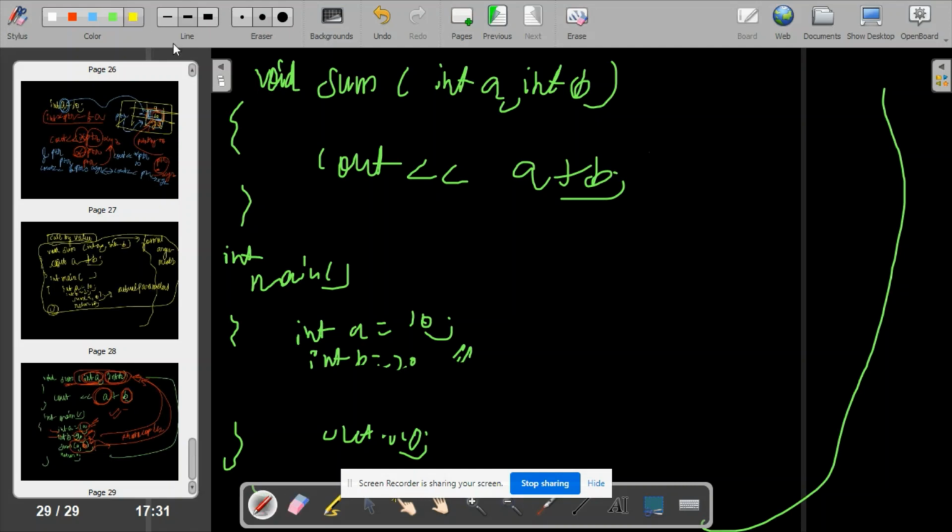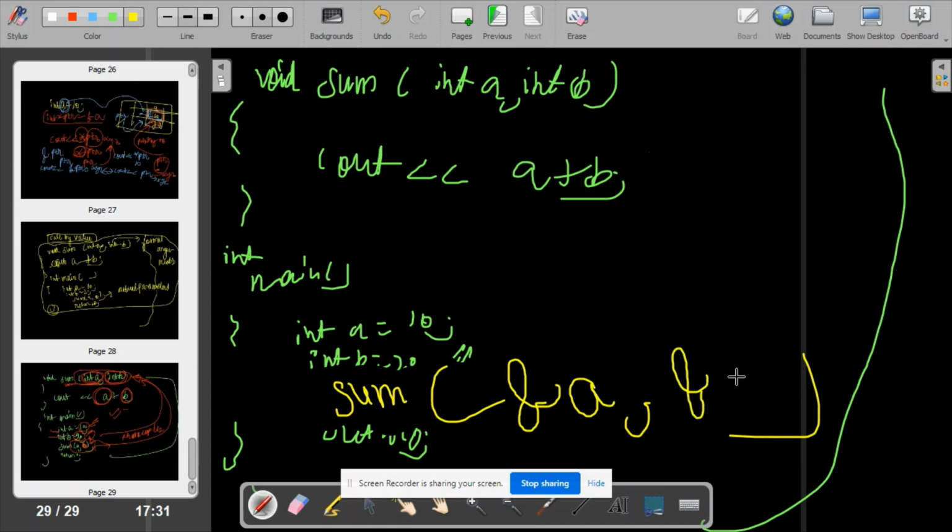How will I do that? Please tell. I will call this sum function in such a way that I am passing the address of a comma b. Earlier I was writing a comma b, but now I am writing ampersand a, ampersand b. Please be with me for 5 minutes. I'll make sure this concept goes directly into your head very nicely. Don't worry about that. I am passing the address of a comma b, and if I am throwing some address, who will catch it? If some address is thrown, a pointer is there to catch it.